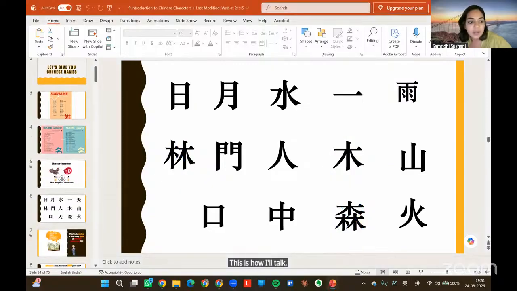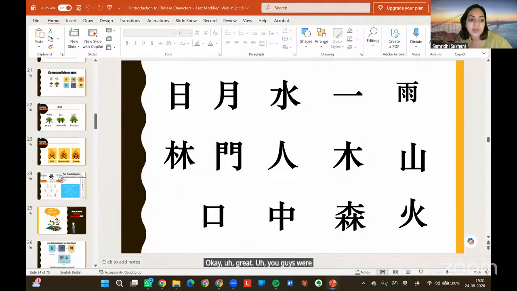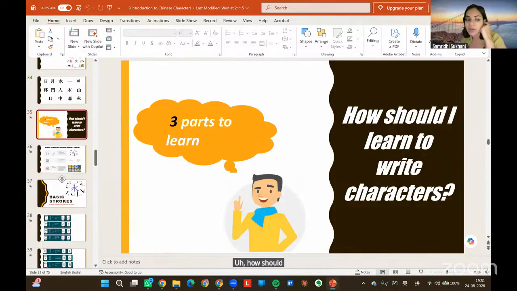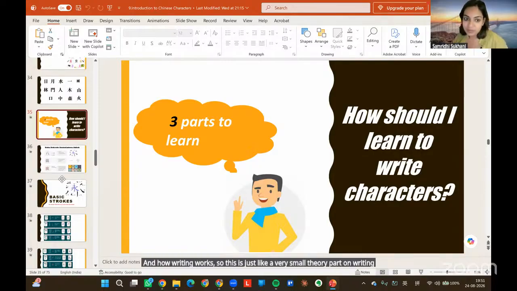Okay. Great. You guys were really good at recognition. The last part I am going to do is how should we learn to write characters? So there are few things that you should be knowing around Chinese characters. ये तो कहीं सिखाया नहीं जाता है. Like even in my university, nobody taught me this. But I don't know, over the time, I have realized doing this slightly helps you understanding how Chinese people learn characters and how writing works. So this is just like a very small theory part on writing characters, okay?